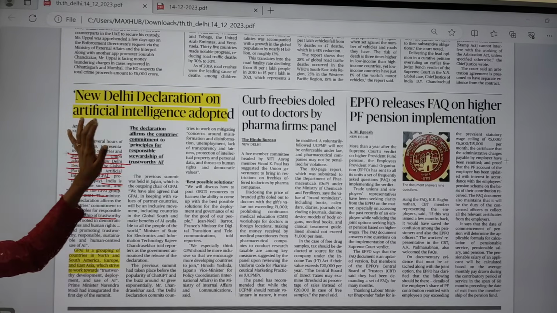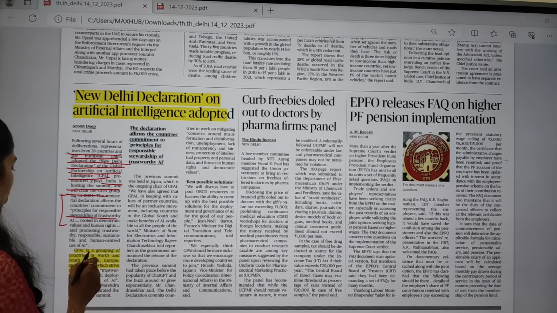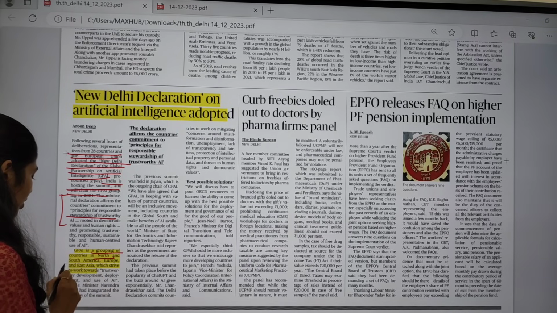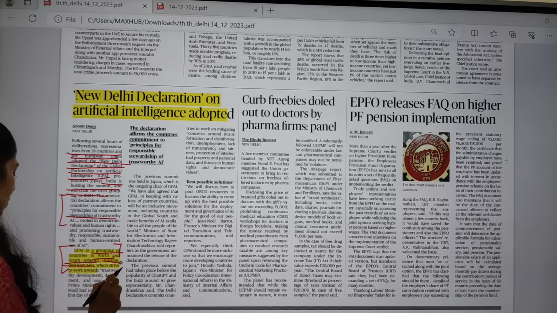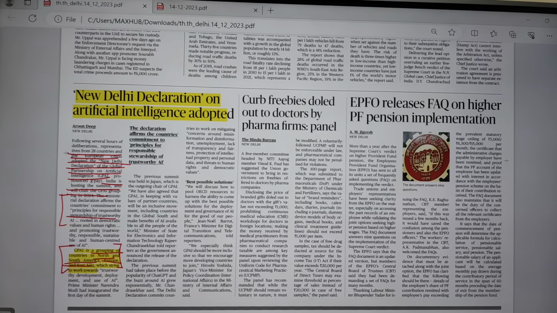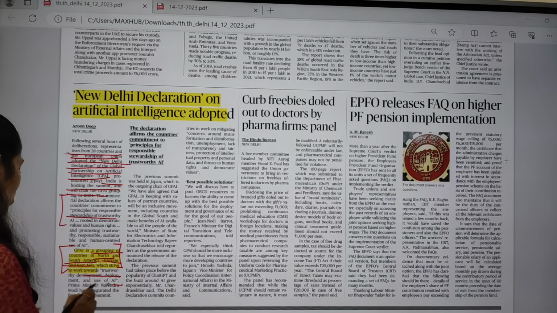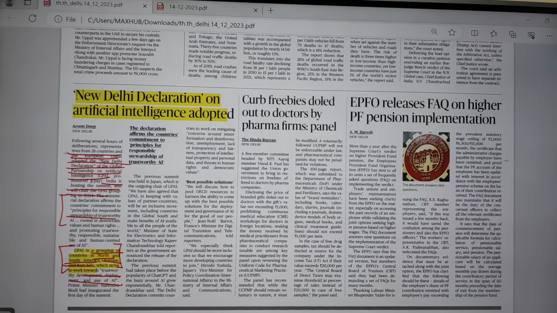So what is this GPAI? GPAI is a group of countries in North and South America, Europe and East Asia. So it is very important. And they came up with the trustworthy development, deployment and use of artificial intelligence. So this is about GPAI. You have to see what GPAI is and which countries are part of it. So what is the aim?